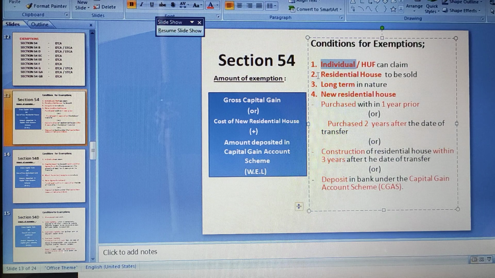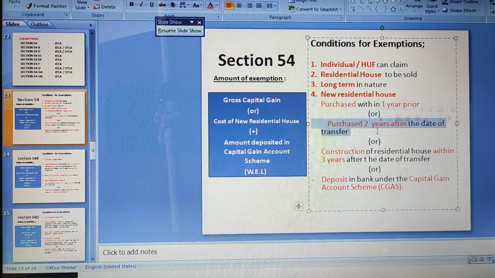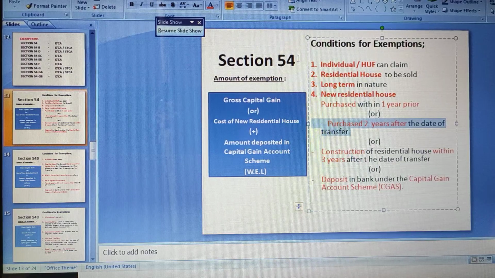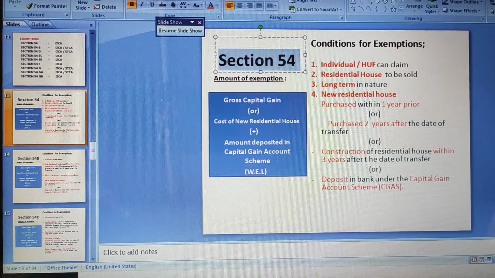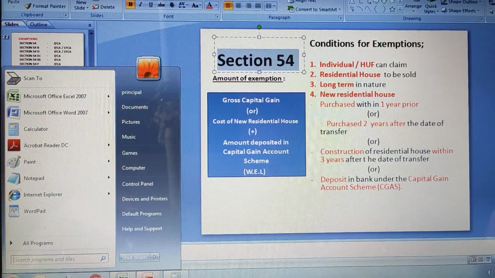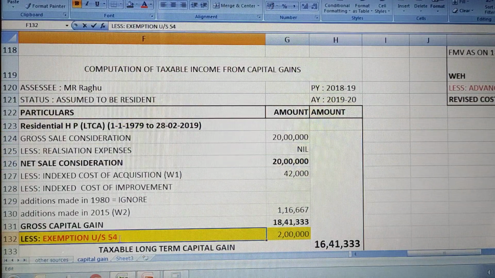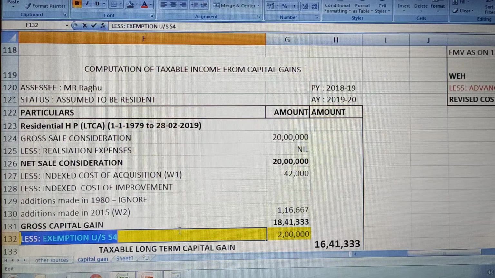Raghu is an individual, he sold a residential house, that house is long term in nature as we have classified, long term capital asset, and he has purchased the new residential house within 2 years of the transfer date. Okay, so all the 4 points are satisfied. So section 54 can be applied here. That's the reason, if you notice here in the answer I have written as exemption under section 54, correct?